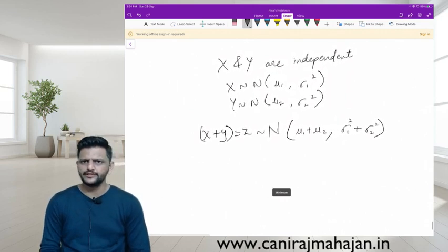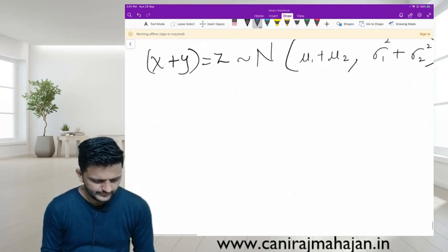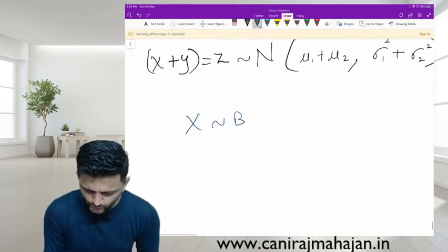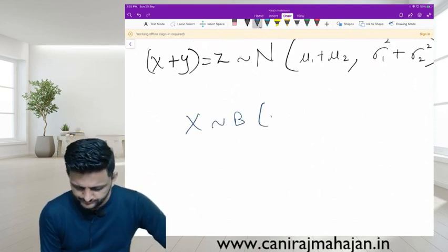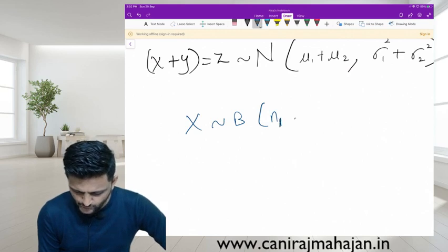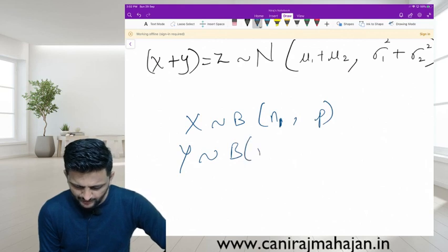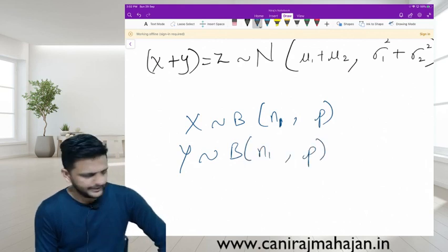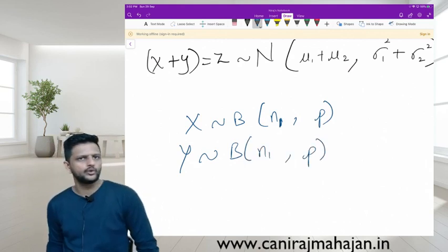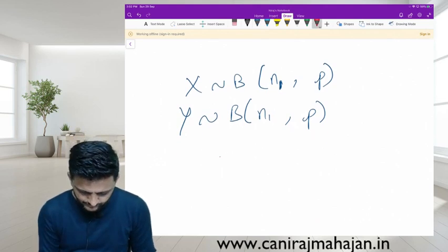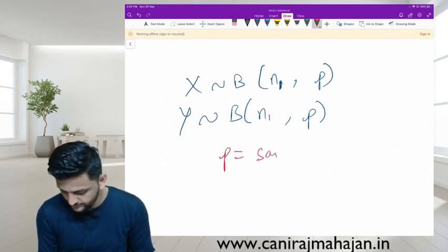Similarly for binomial also, same thing. Check. X follows binomial. What are the parameters of binomial? N and P. So N1 comma P. Y also follows binomial with parameters N2 comma P. Here we are not writing P1 and P2. What are we assuming here? P is same. Very good.